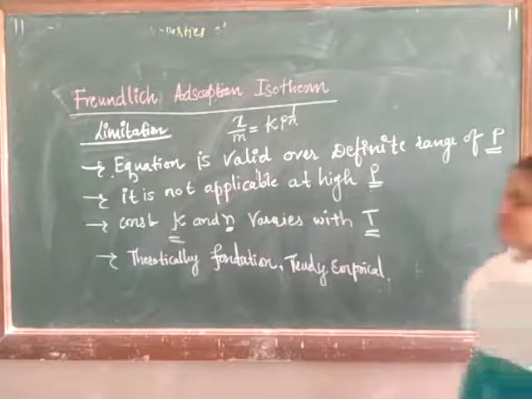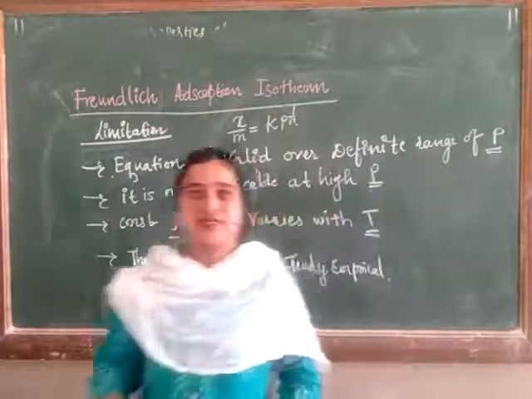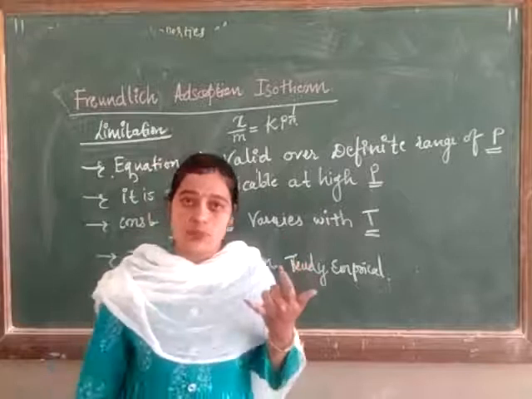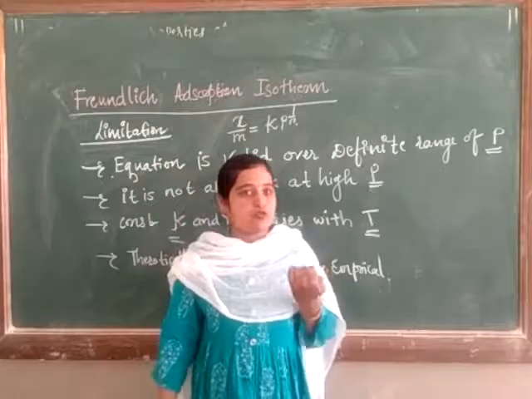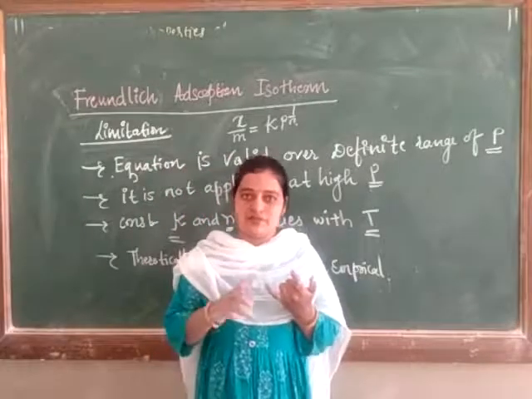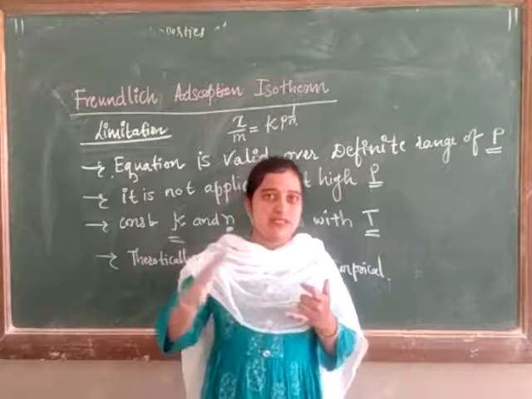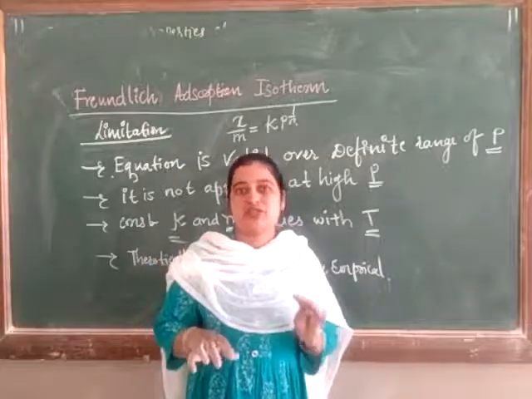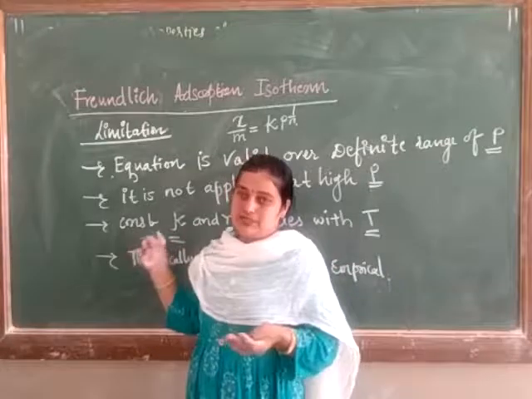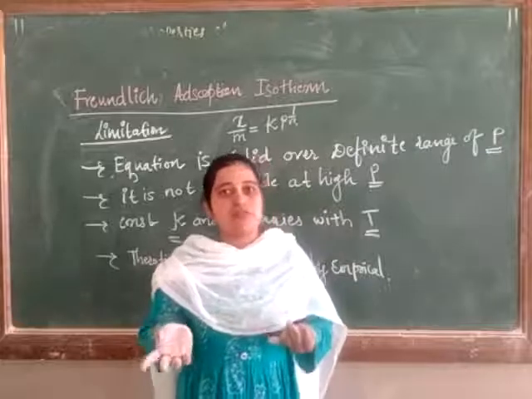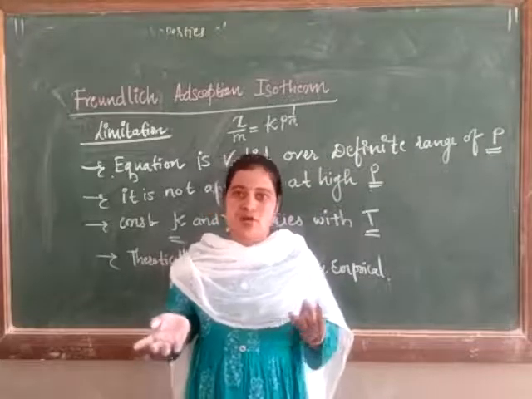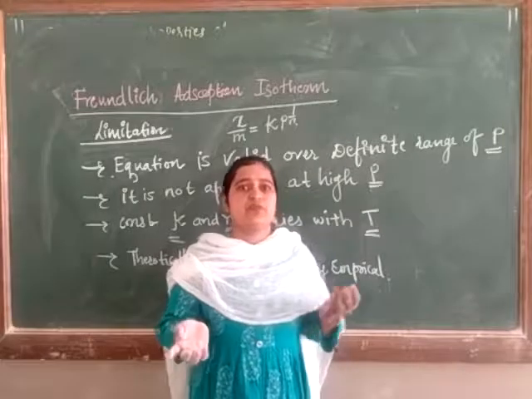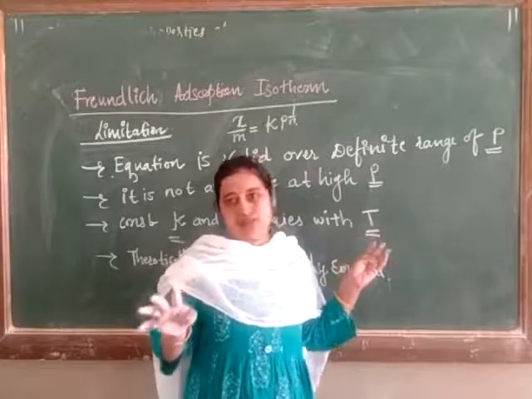This is about the Freundlich adsorption isotherm. What did we see in it? The Freundlich adsorption isotherm mainly concerns adsorption of gases on a solid. As the pressure increases, the graph becomes parallel to the x-axis, so it requires some medium pressure. Next, in the explanation, adsorption of gases on a solid requires moderate temperature and medium pressure. At medium pressure it is applicable; at high pressure it is not.